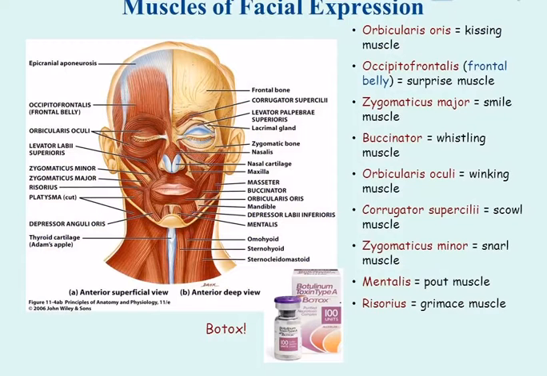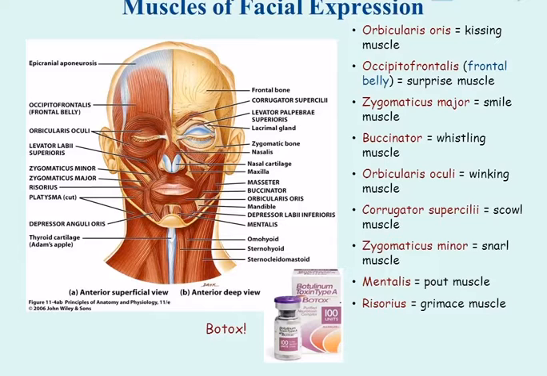Muscles of facial expression. Orbicularis oris equals kissing muscle. Occipitofrontalis, frontal belly, equals surprise muscle. Zygomaticus major equals smile muscle. Buccinator equals whistling muscle. Orbicularis oculi equals winking muscle.